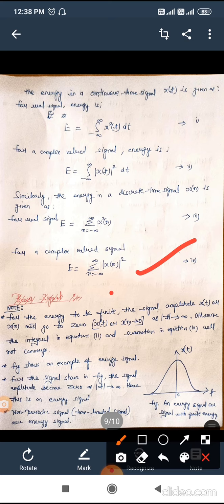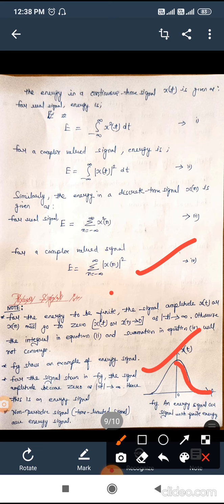Now there are some points which need to be considered while calculating energy. For the energy to be finite, obviously the signal amplitude must go to zero, that means when t tends to infinity. Here in this diagram, as we can see, the amplitude goes on decreasing and becomes zero at some point.